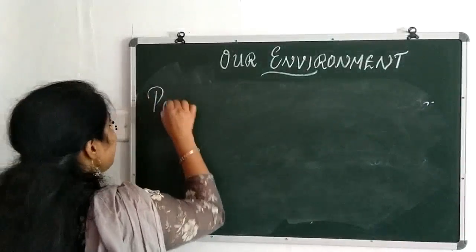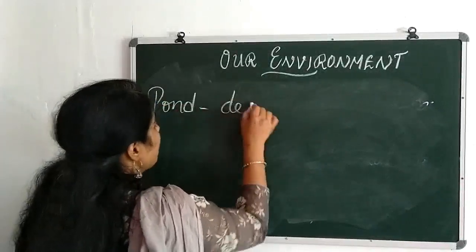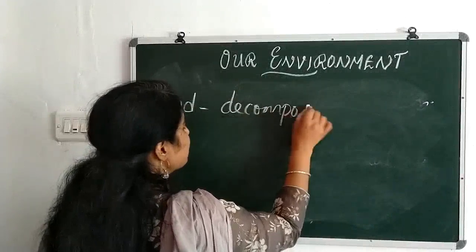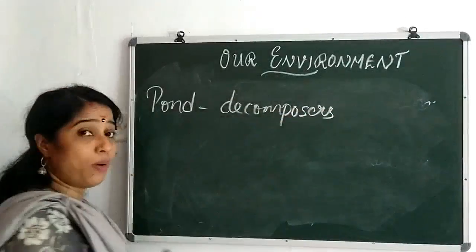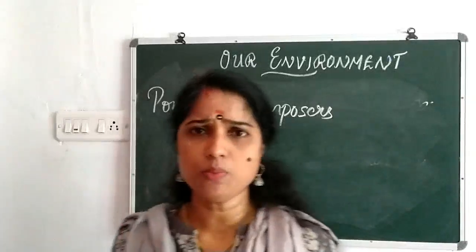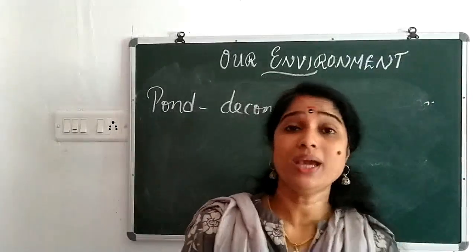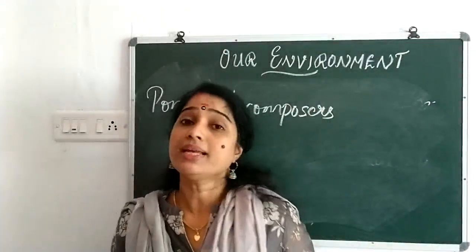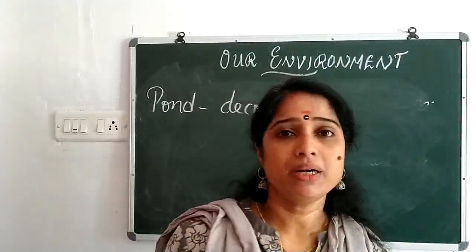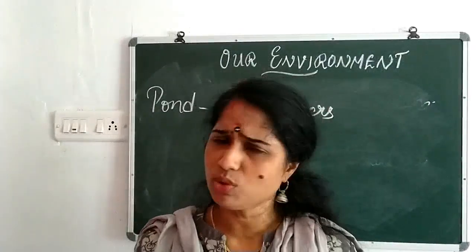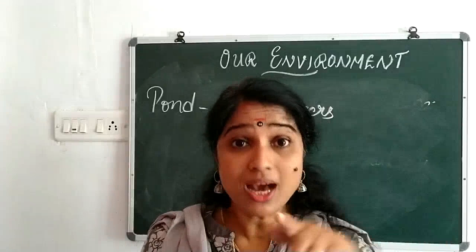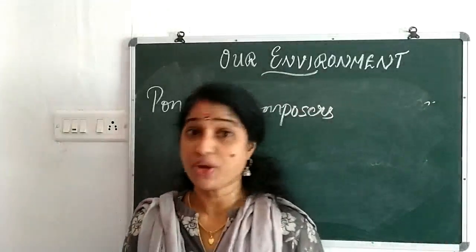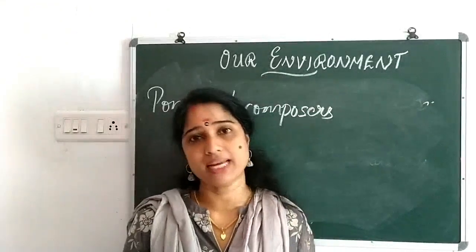In the pond, who is there? Decomposers are there. So they decompose the waste. In the pond, decomposers. What are decomposers? Yes, they break down the waste and mix it with the soil. So in the pond, decomposers are there, but unfortunately in the aquarium, no such decomposers. So we are supposed to clean the aquarium regularly. Very important question for the examination.